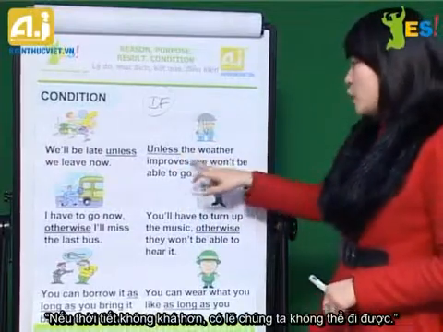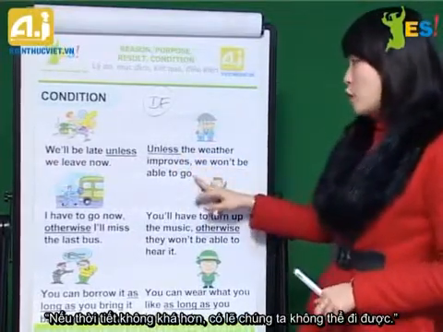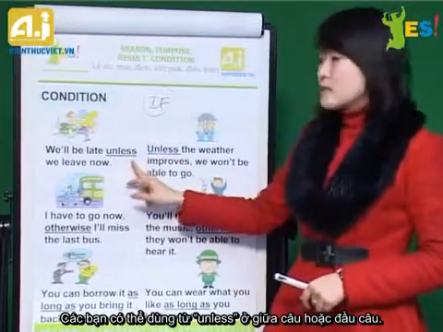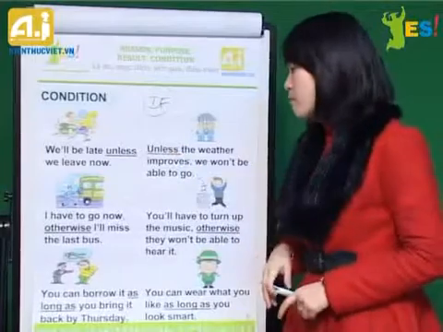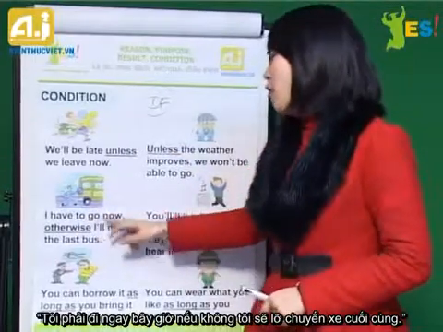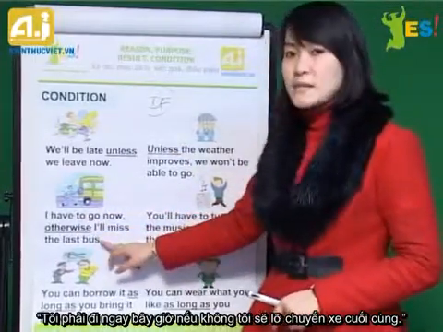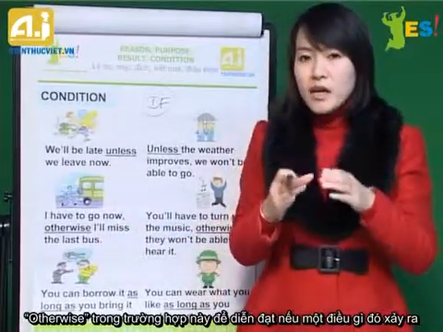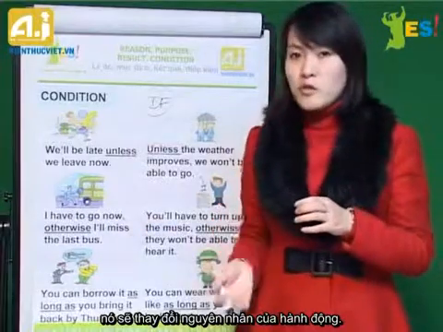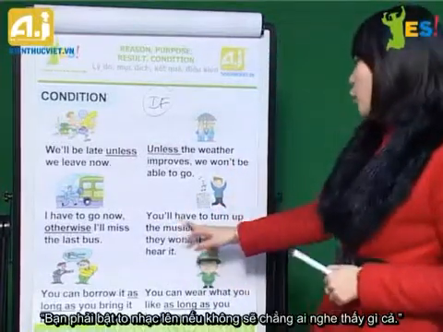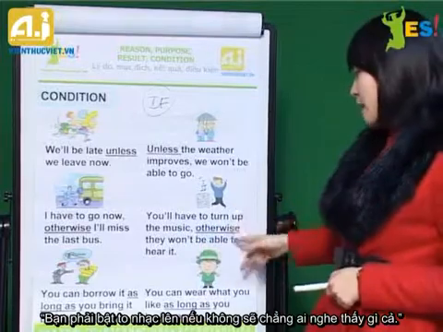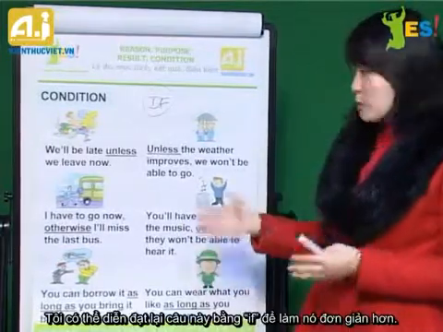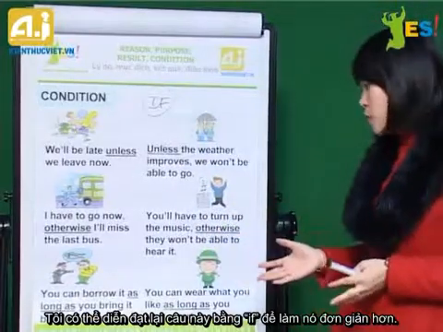Unless the weather improves, we won't be able to go. So you can use the word unless in the middle of the sentence or at the beginning of a sentence. I have to go now, otherwise I'll miss the last bus. So otherwise in this case shows the condition of if something else happened, then it would change the result of the action. You will have to turn up the music, otherwise they won't be able to hear it. So I can change this one with if, to make it more simple.